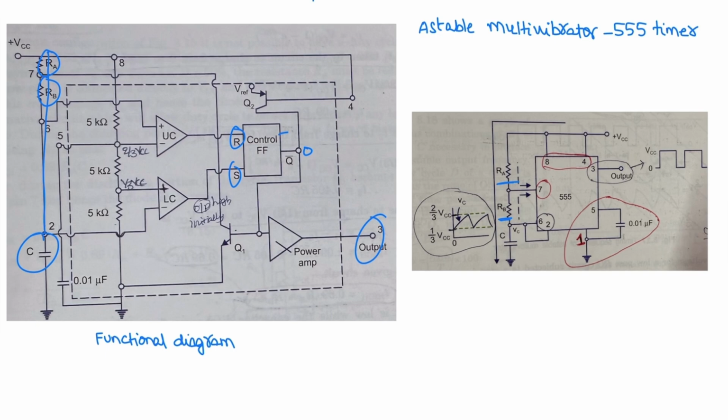capacitor. When the capacitor voltage equals 2 by 3 VCC, the upper comparator triggers and control flip flop triggers so that Q bar will become 1. This in turn makes the transistor Q1 on and the capacitor starts discharging towards the ground through resistor RB and the transistor Q1 with the time constant RB into C. Now the charging time constant is (RA plus RB) into C and the discharging time constant is only RB into C.